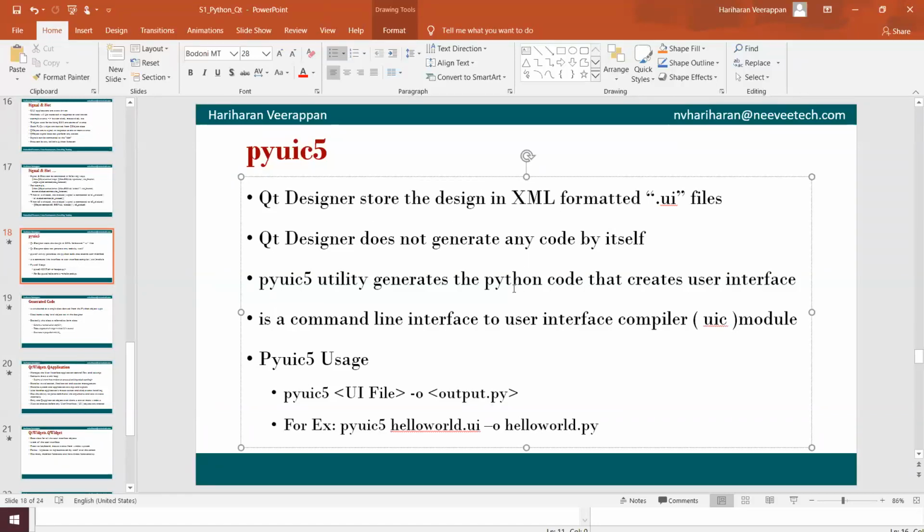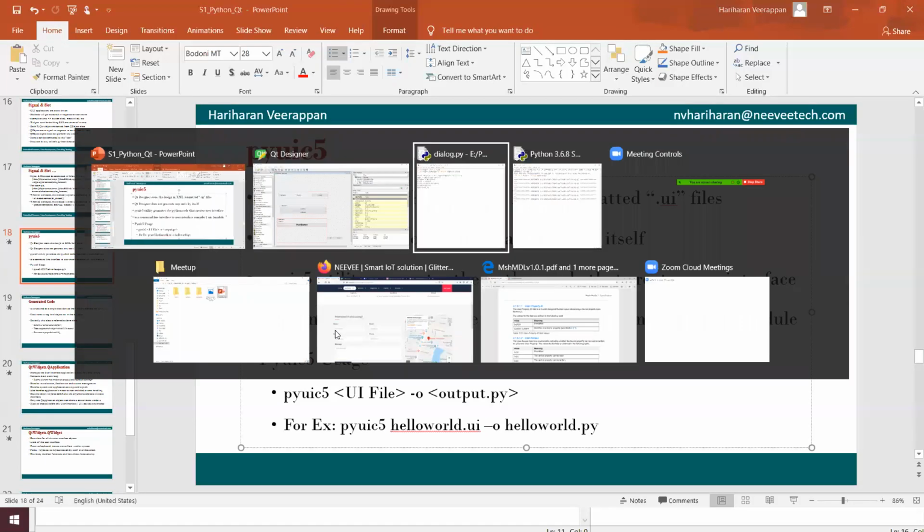The PyUIC5 utility generates Python code with respect to the user interface file. We can use it over here.